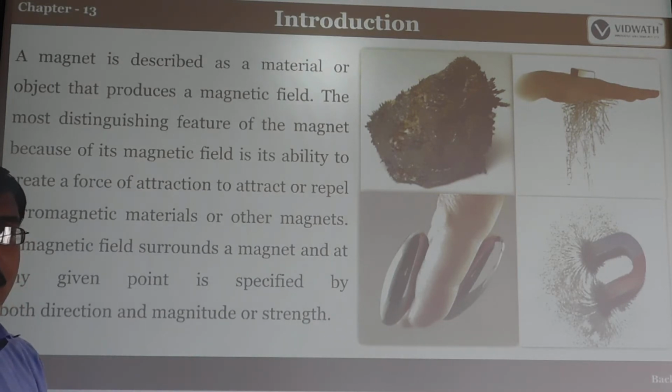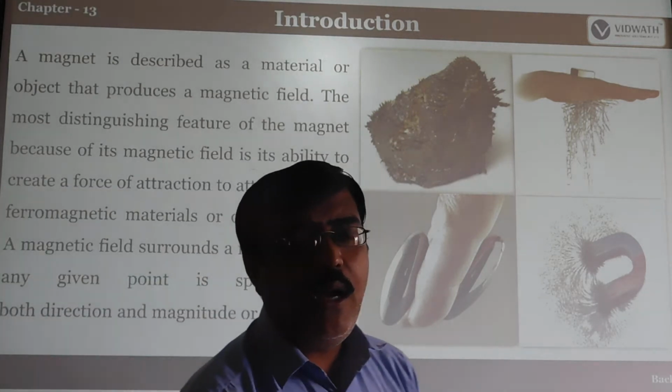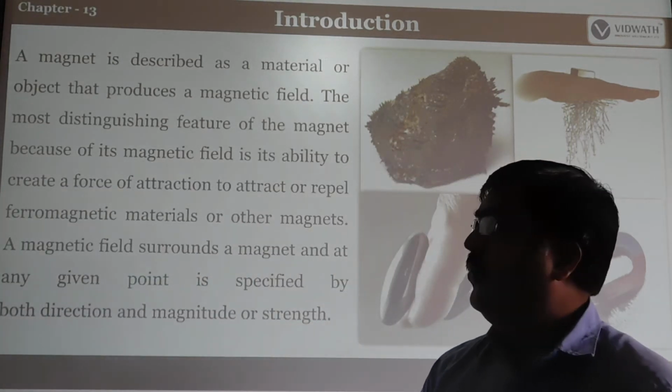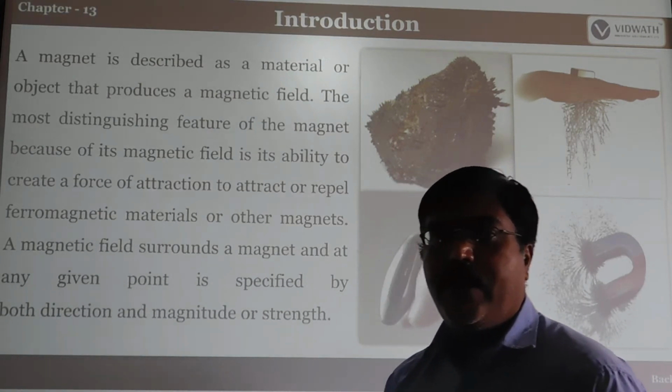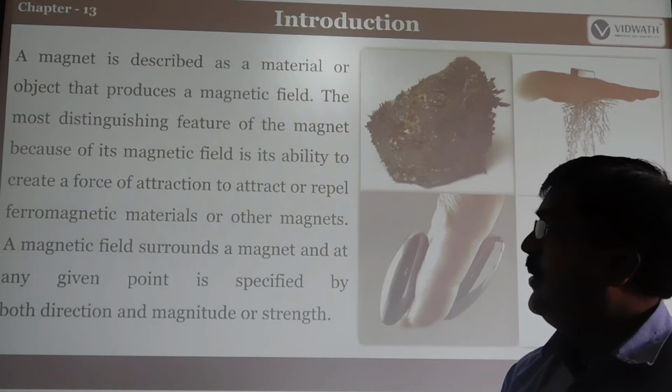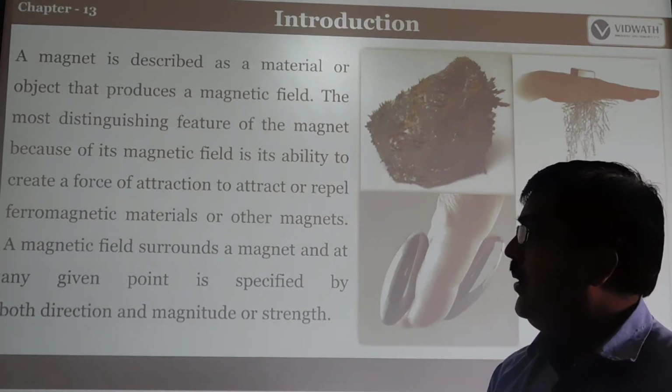It means the attractive force can be on another magnet or on ferromagnetic substances. Ferro means iron, so whatever is related to iron particles is called ferromagnetic material.